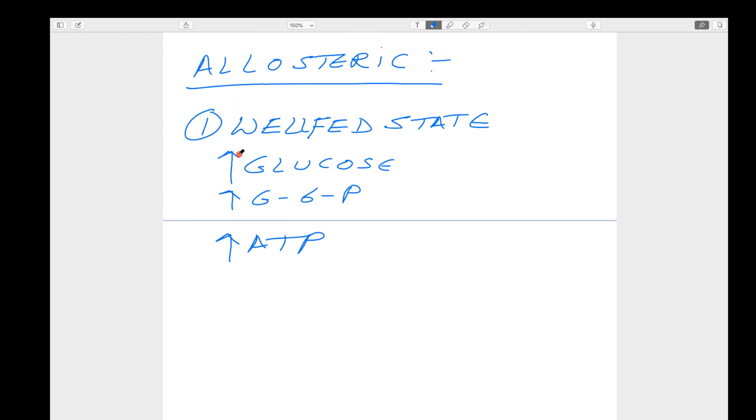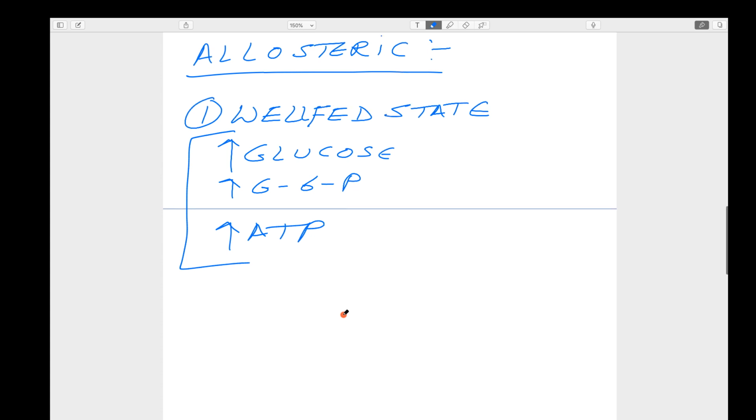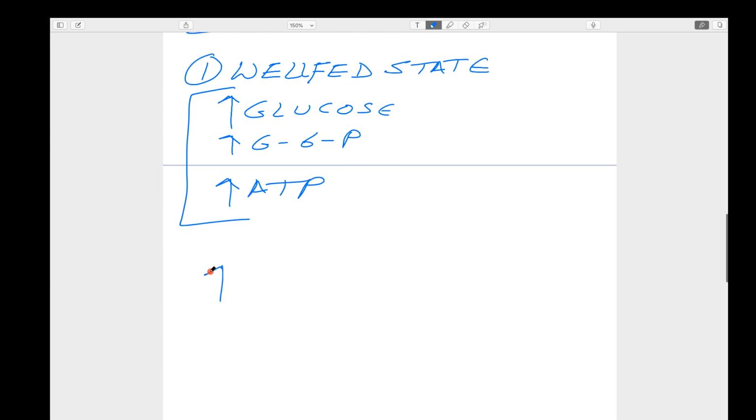So these three are available. I will discuss the other things later; for now, glucose 6-phosphate and ATP. When these two are increased, they act as positive modulators.